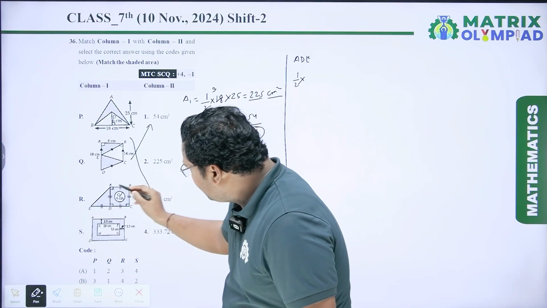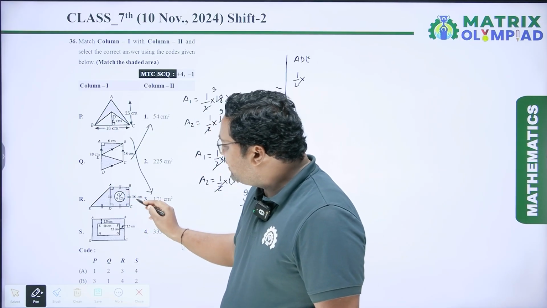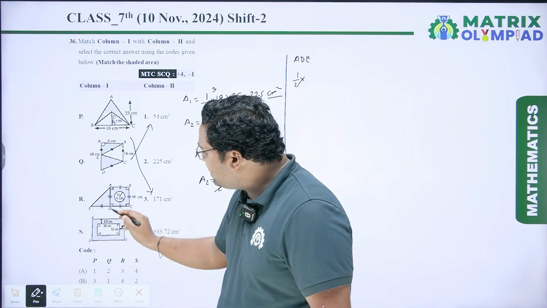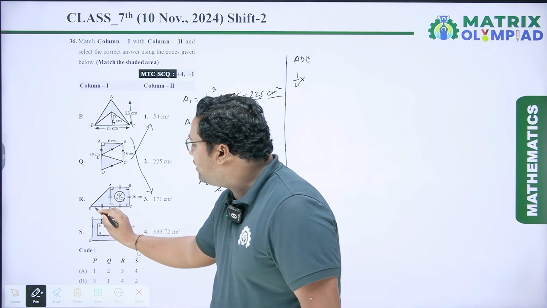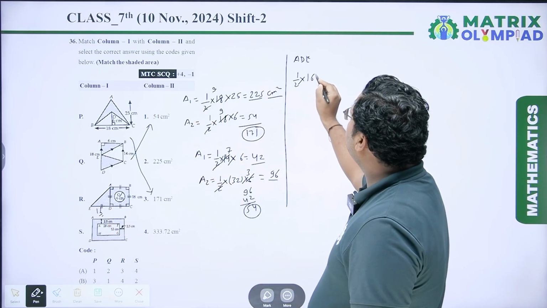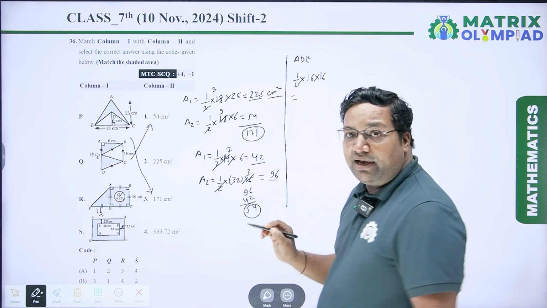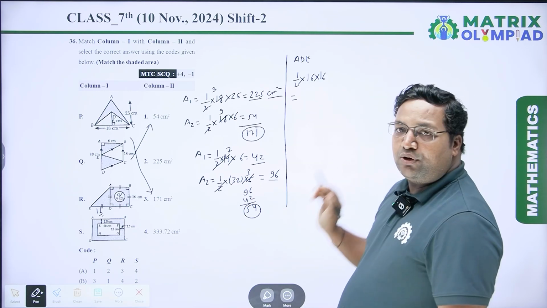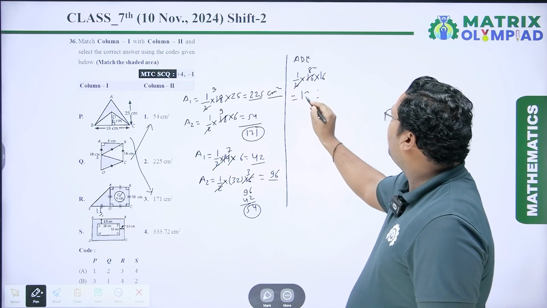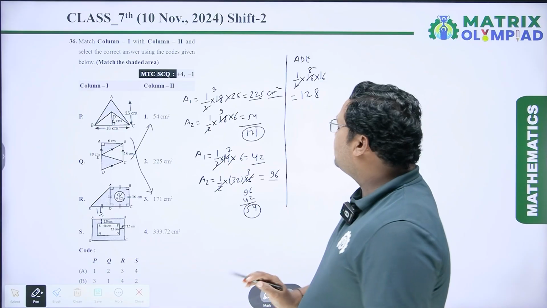Here you can see this ABCD is a square and the side of ABCD is 16 centimeter. So this side is also 16 centimeter and AD is given, so AD is also 16 centimeter. So half into base is 16 and height is also 16. So the area of triangle ADE is half into 16 into 16. 2 8s are 16 and 16 8s are 128. So the area of this triangle is 128 centimeter square.